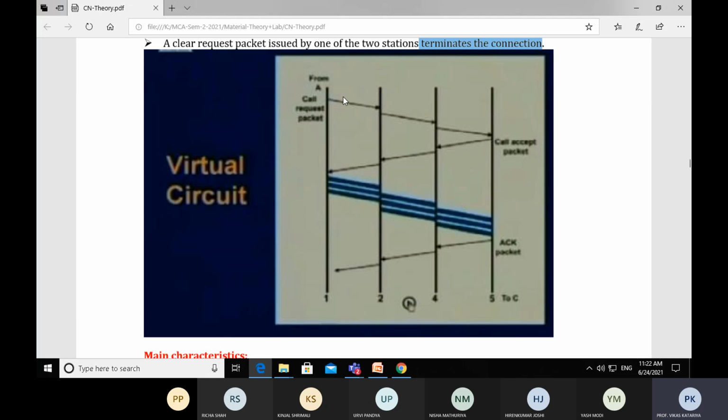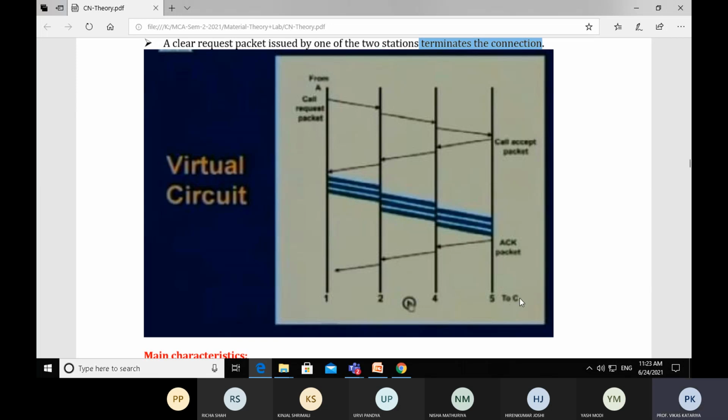The call request packet starts from node number 1, transfers to node number 2, and stays in the storage, so there is some delay. Then it transfers from node number 2 to node number 4. Again in node number 4 it stays for some time and then gets transferred from node number 4 to node number 5.